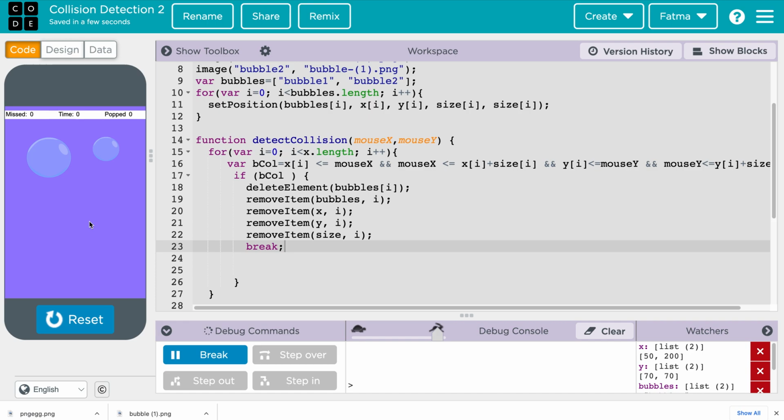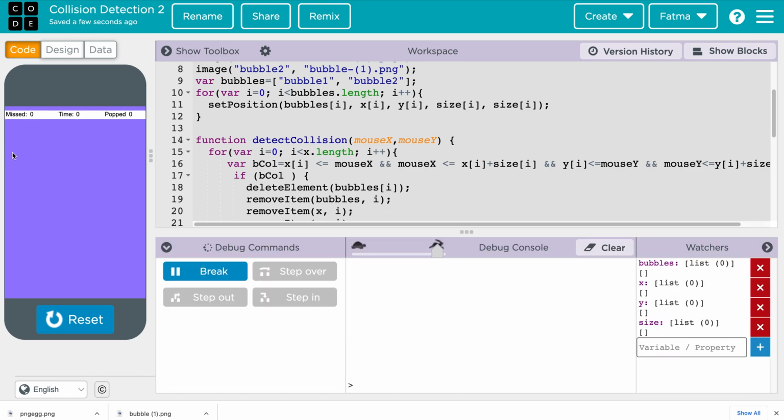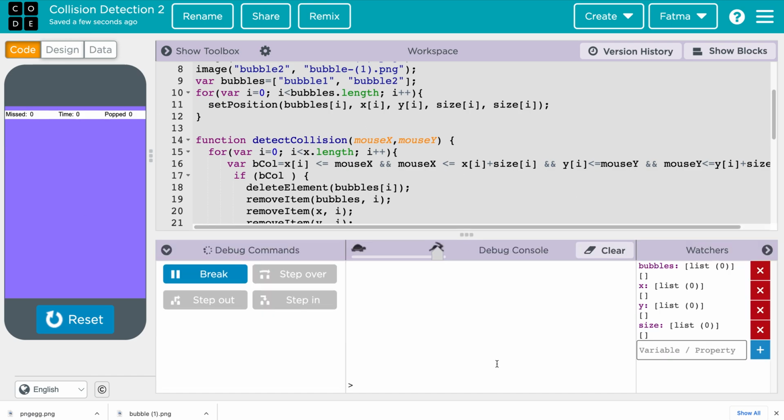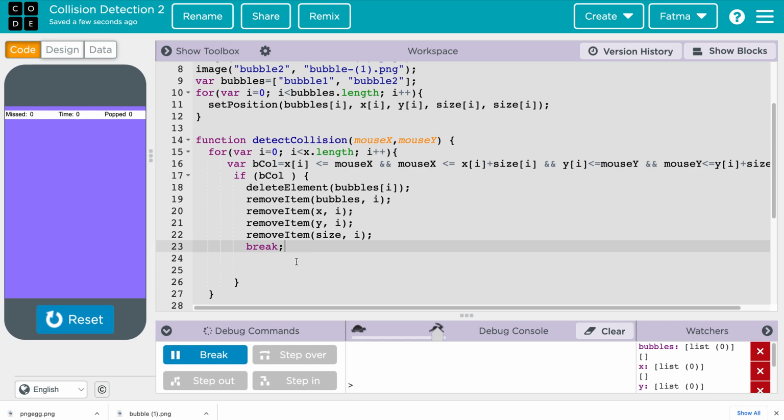So now look at this, right? I click, they move. I click on this one. Let's remove all of them. So now bubbles should have only one element, which is bubble 1. X has one element, Y is one element, size is one element. Wonderful. If I click on this one now, look, it's all empty. It's perfect, right? So we detected a collision, we remove the element, and once we find it, we can right now